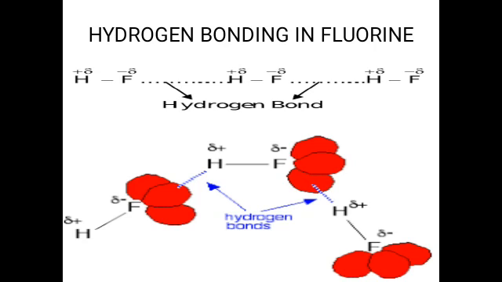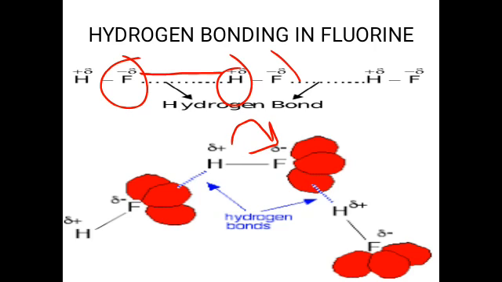Now we see when hydrogen is bonded to fluorine, the electronegative atom of fluorine attracts the bond pair towards itself, creating the dipole in the molecule, and the hydrogen of one molecule is attracted by the fluorine of another molecule. Similarly, fluorine of the other molecule is attracted with the hydrogen of another molecule. So all molecules are equally attracted using their dipoles for the formation of this very special intermolecular force, which is called hydrogen bonding.